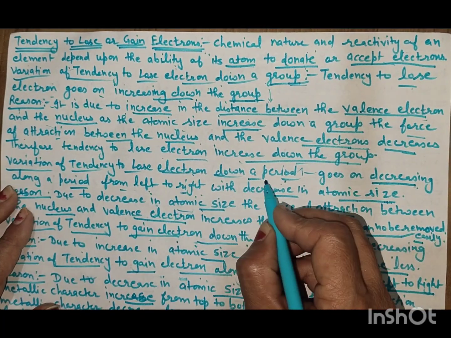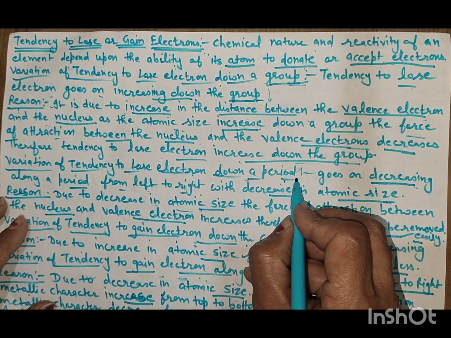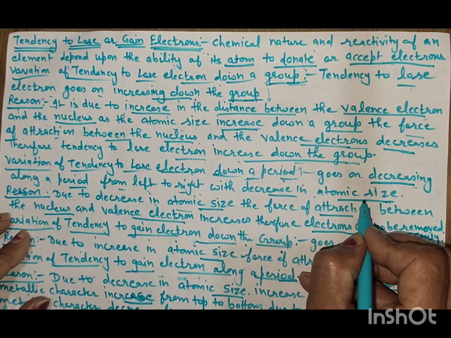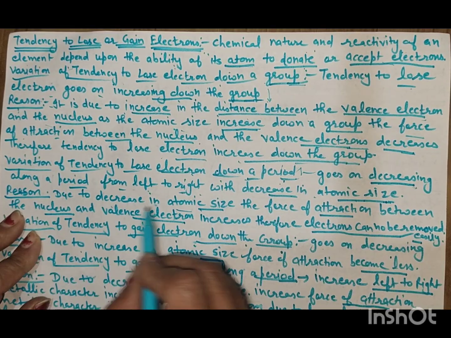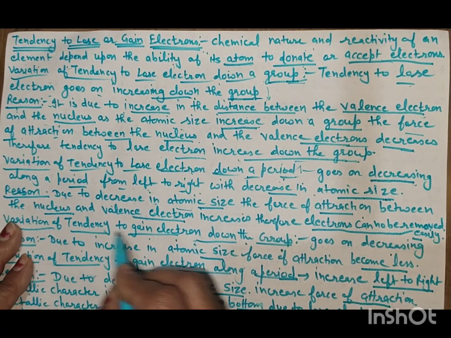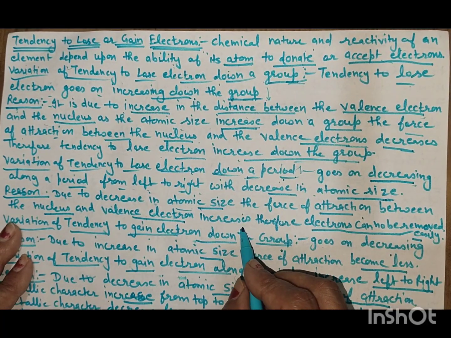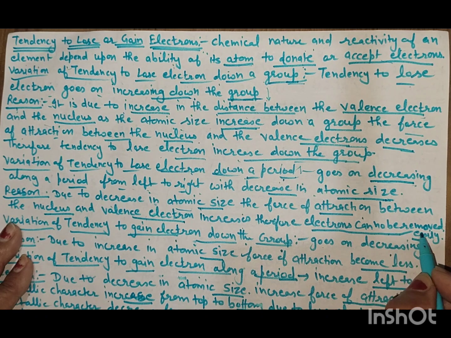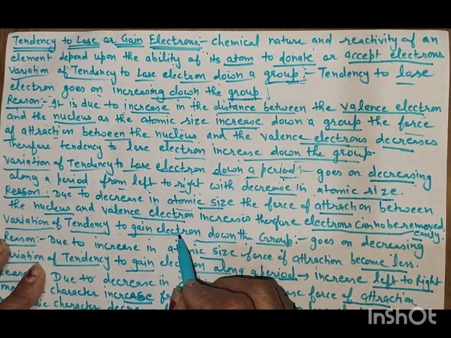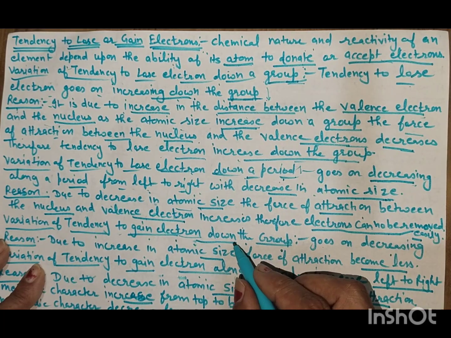The tendency to lose electrons decreases along a period from left to right because of the decrease in atomic size. Reason: due to the decrease in atomic size, the force of attraction between the nucleus and the valence electron increases. Therefore the electron cannot be removed easily. Now, variation of tendency to gain electrons.